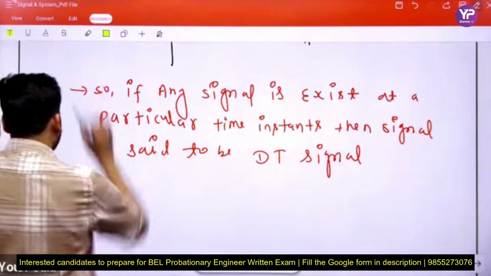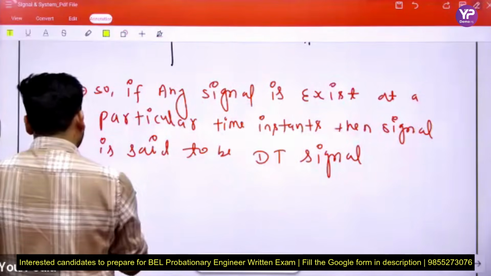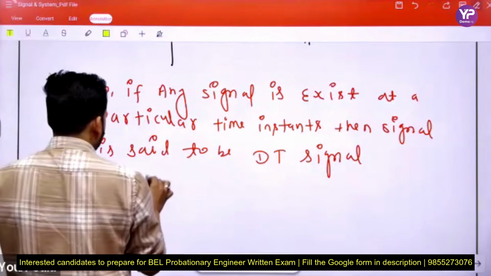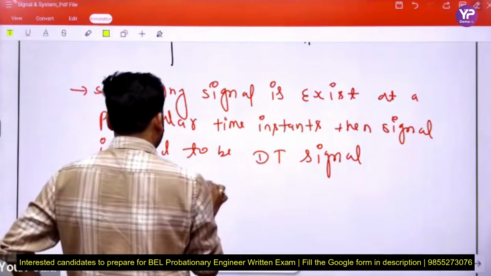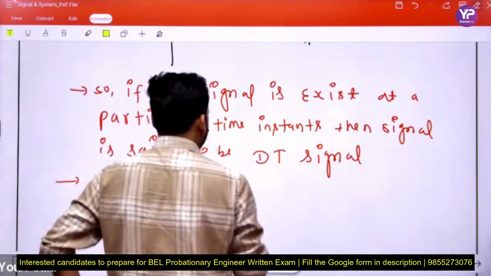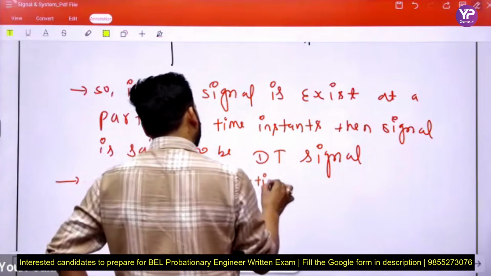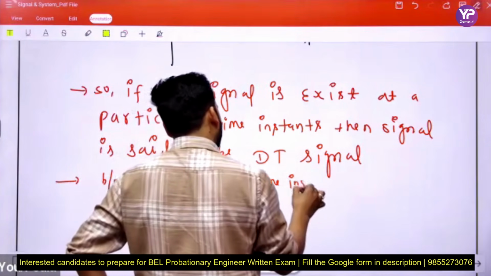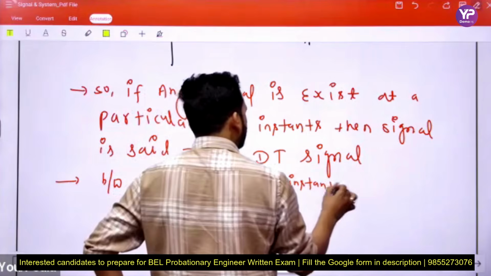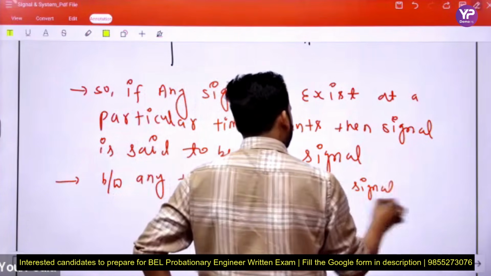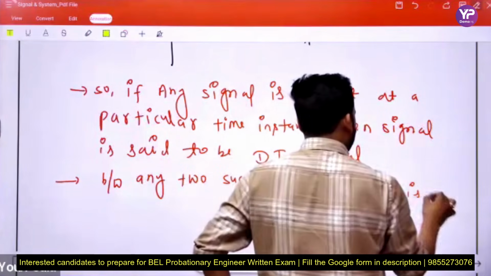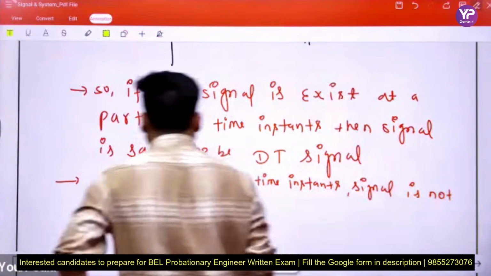Next beta, between any two successive time instants, the signal is not present.